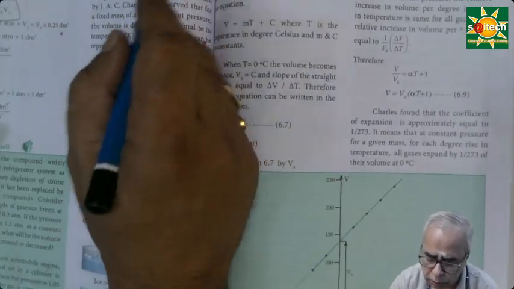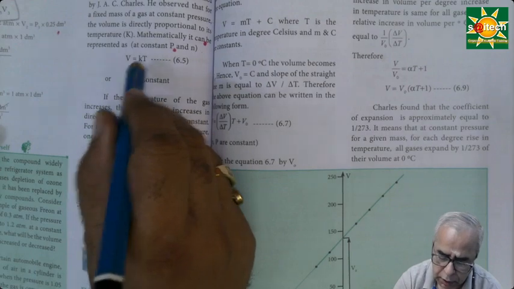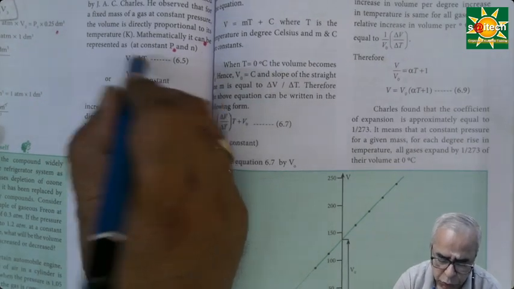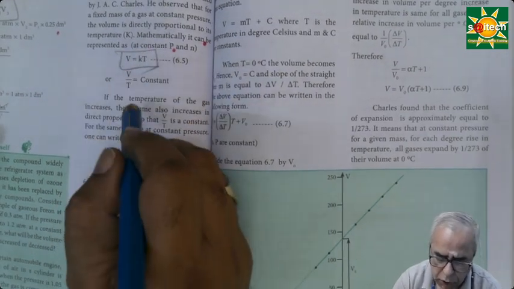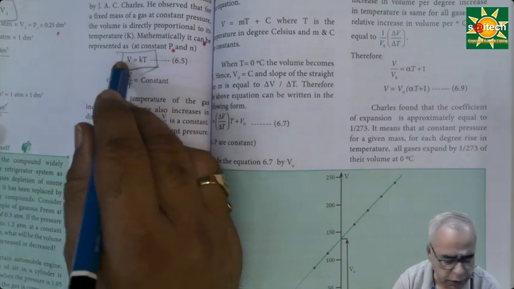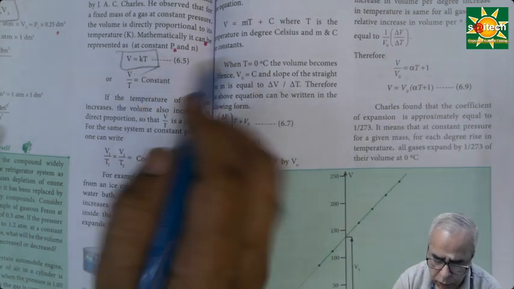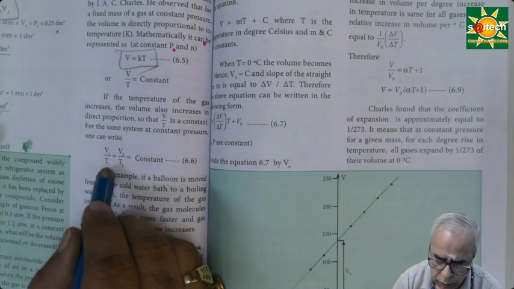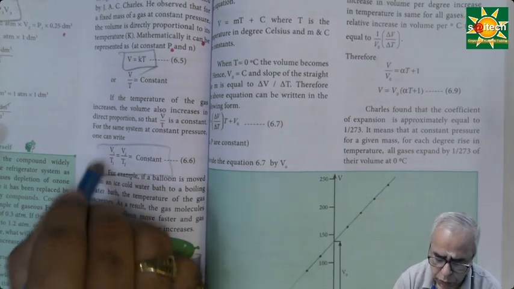Okay, right. Then Charles law. So Charles law relationship states that V is directly proportional to T. This is Charles law 1. So we have to introduce the constant. So V is equal to KT. So V by T is equal to constant. So in that case, V1 by T1 is equal to V2 by T2. Are you able to follow?